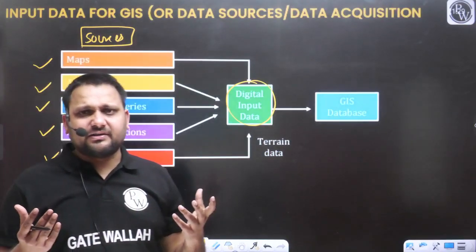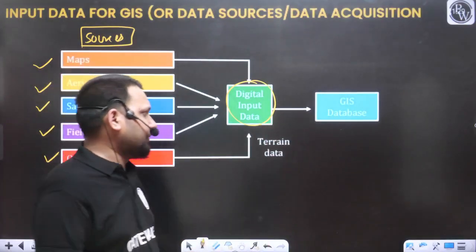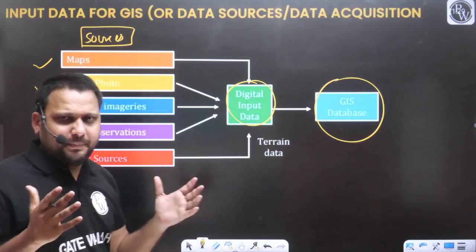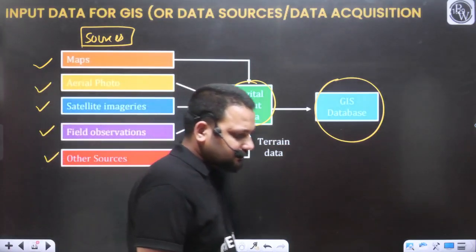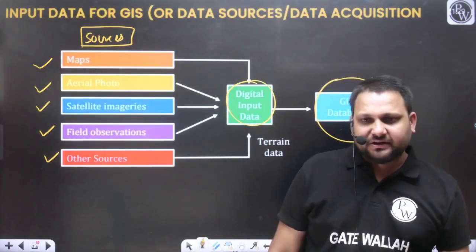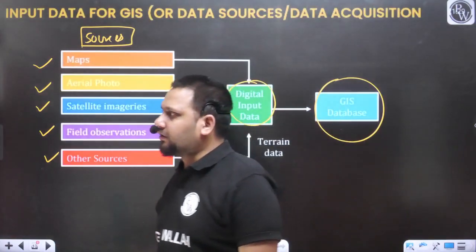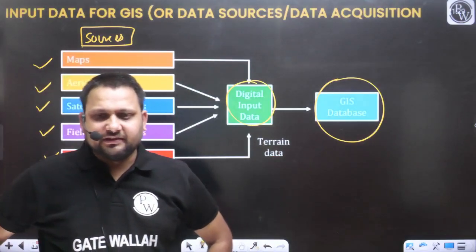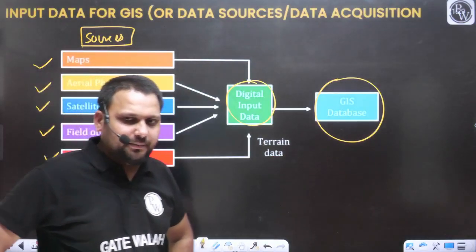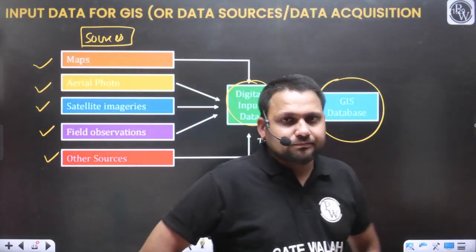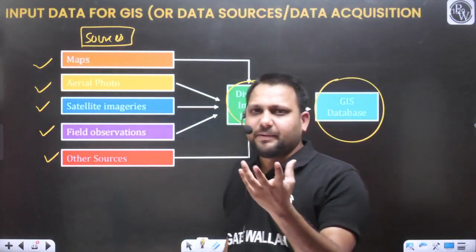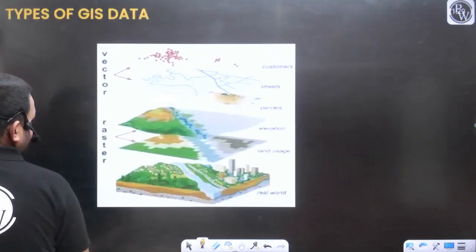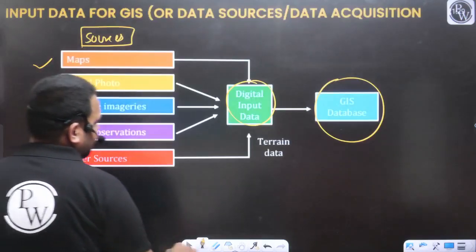Now, once you have collected the data, can I say this will be considered as the GIS database? We have prepared a database. We have collected the information from all the sources. So can we say in this way we can prepare the GIS database, yes or no? Once the GIS database is prepared, now you can start processing that data.